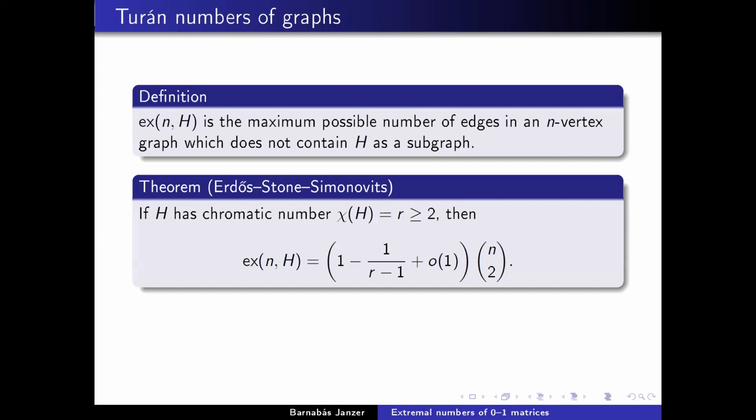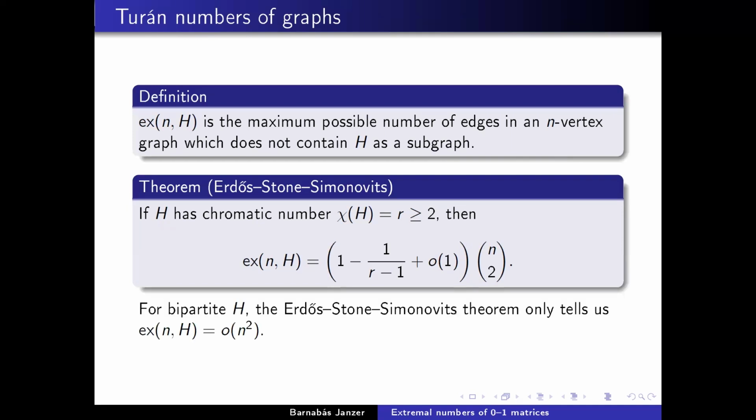However, it only gives the asymptotic behavior when the chromatic number is at least 3. Because if the chromatic number is 2, in other words, when the graph is bipartite, it only tells us that the extremal number is little o of n squared. So it doesn't tell us the actual behavior of this function. And because of this, it's still a major open problem in the area of extremal graph theory to determine the behavior of the Turán number of bipartite graphs H.